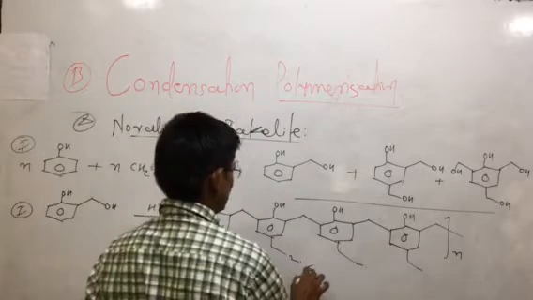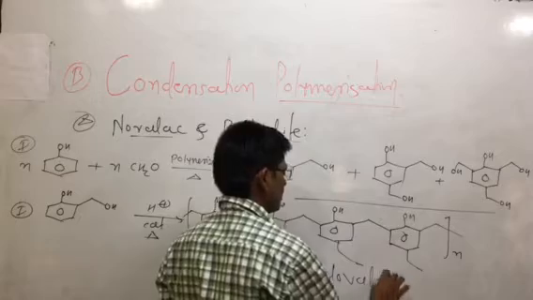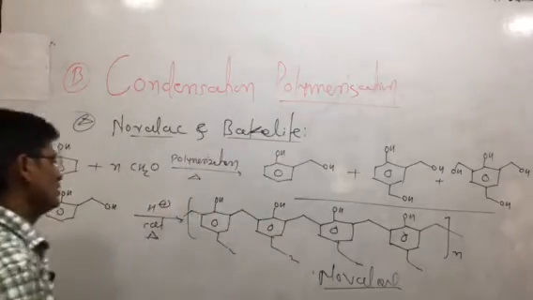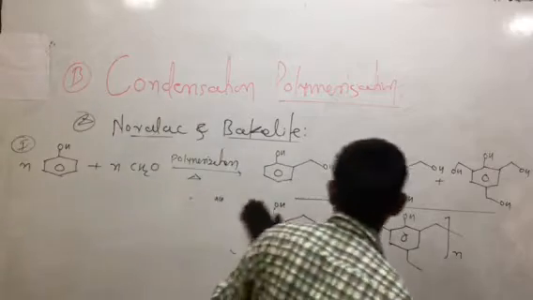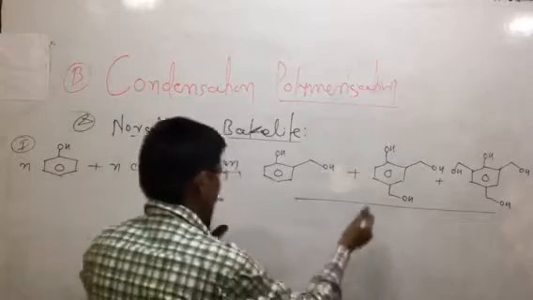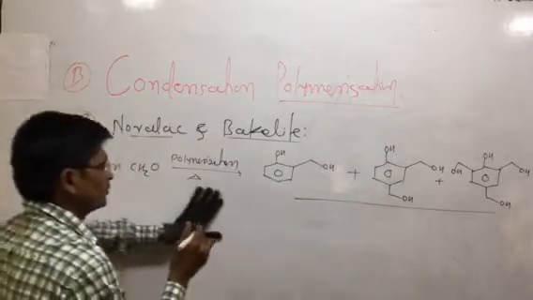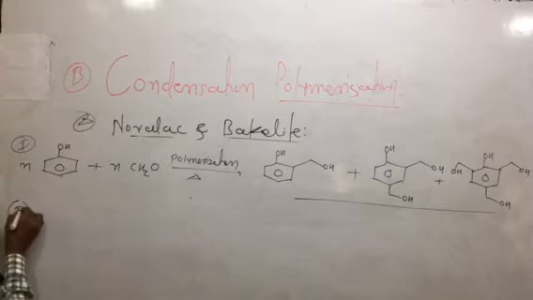You can take this OH. The name of the compound is novolac, as a condensation type of product. Suppose in the second step of the reaction we take these two product molecules. So we can take these types and these types of product molecules, which are condensed to each other. So this is the second step of the reaction.